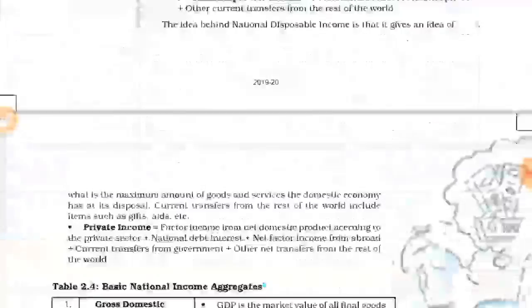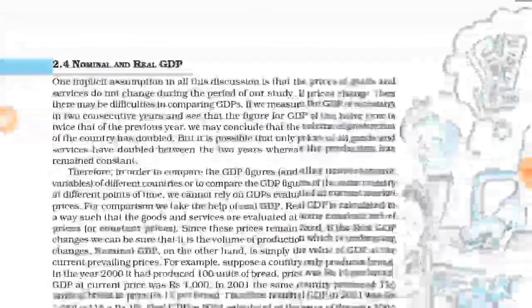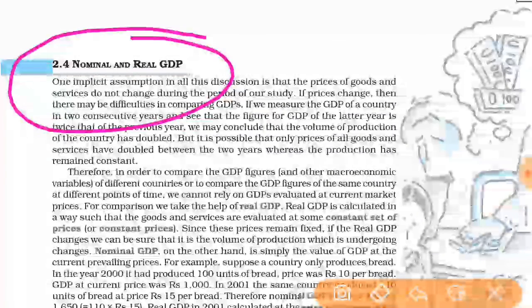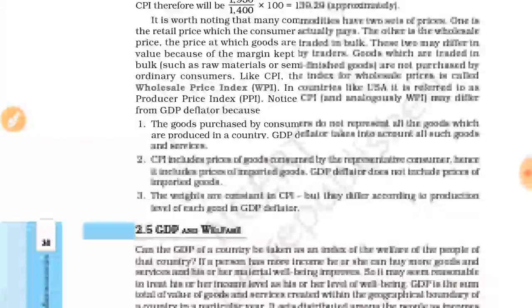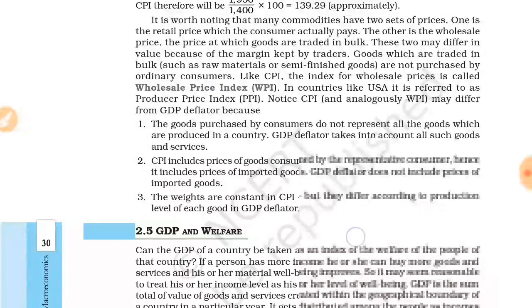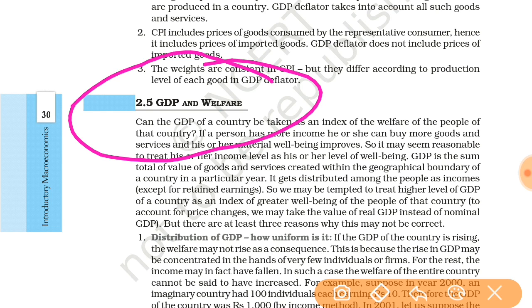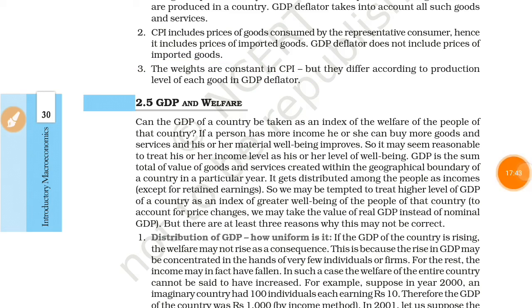So in the next video we will discuss the important topics, that is nominal and real GDP, and after that the last topic of this chapter, which is very important, known as GDP and welfare. So what is the relation between GDP and welfare? So I hope you understand. So we will meet in the next video.